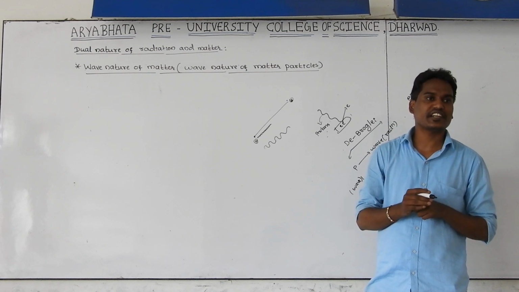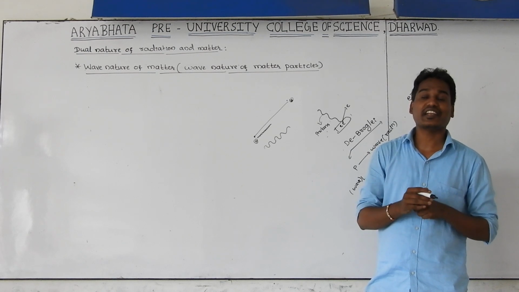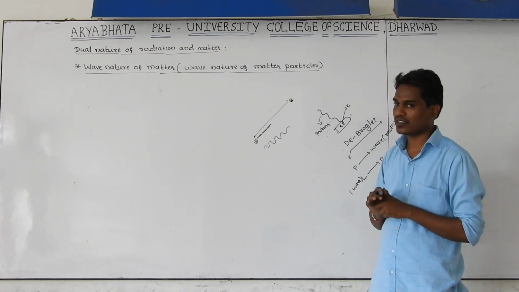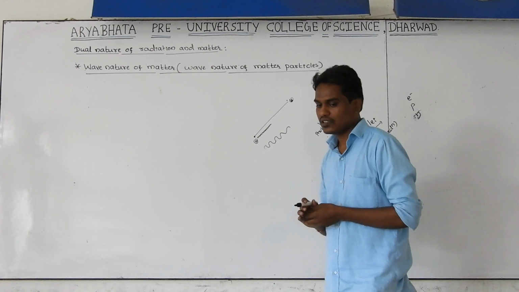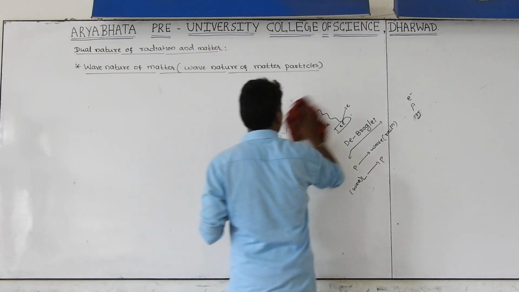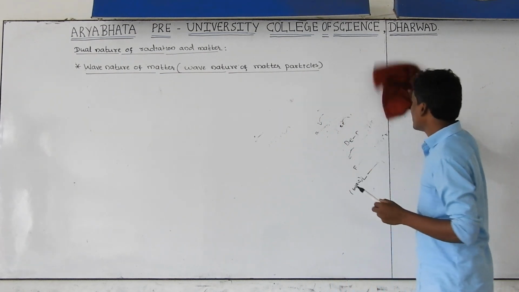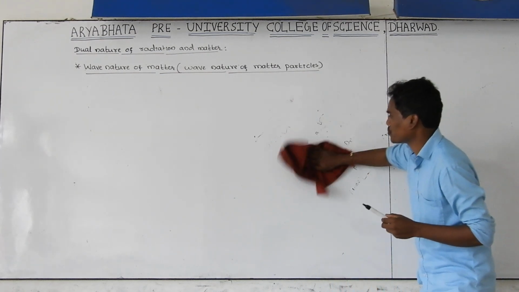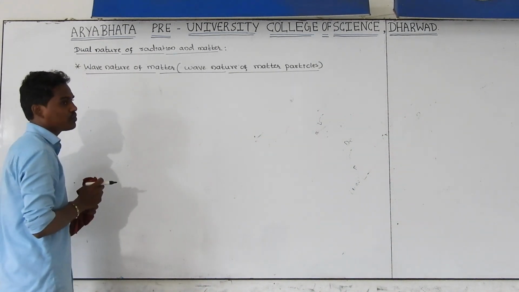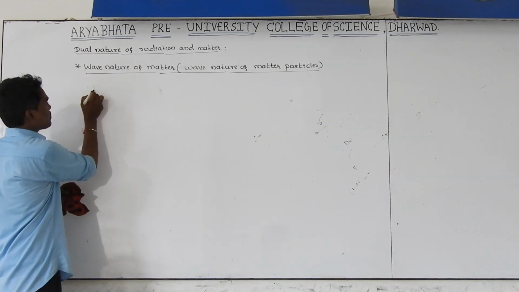Why are we calling it a de Broglie wave? That is just the name after that scientist, de Broglie. That's why de Broglie assumed this, and this concept is also called the de Broglie hypothesis. Hypothesis means assumption. Who assumed this one? De Broglie.